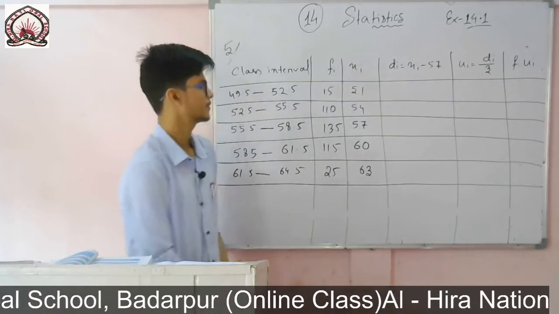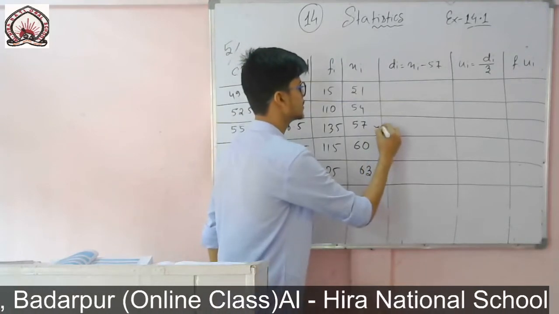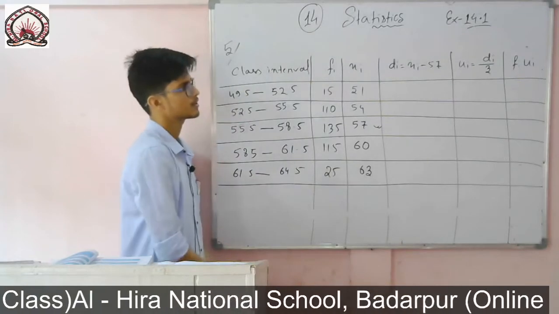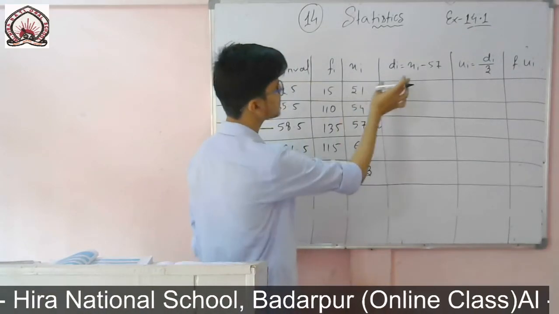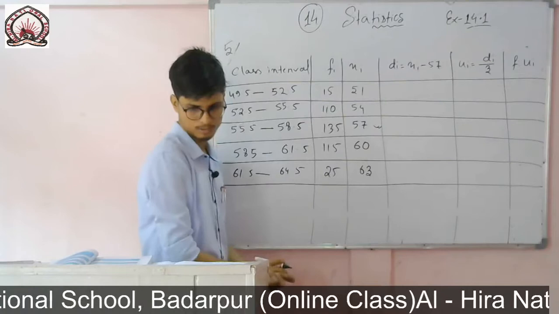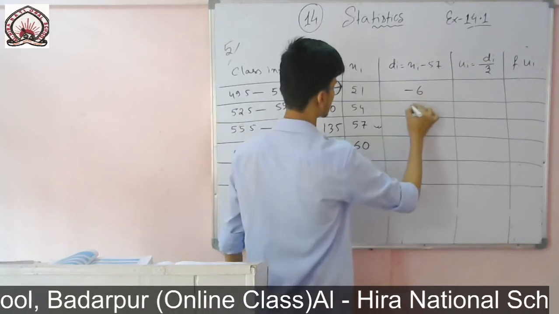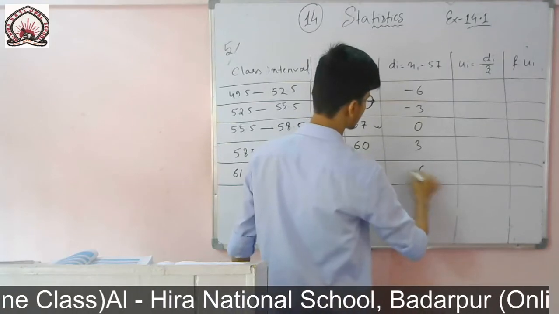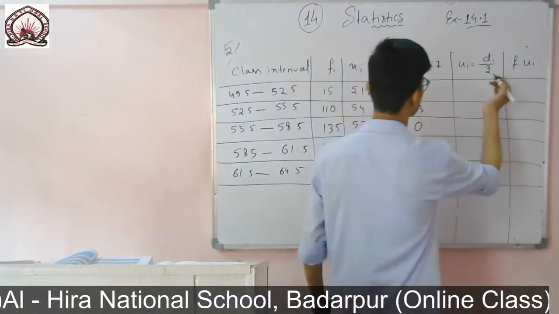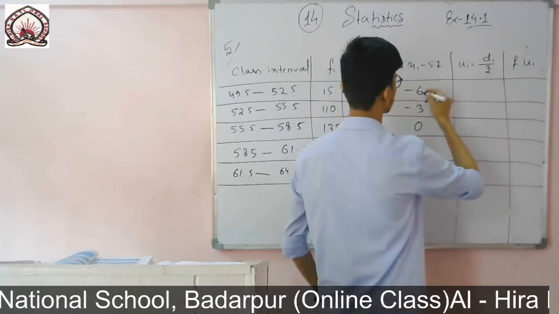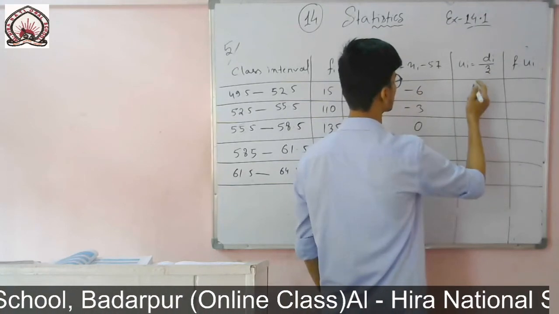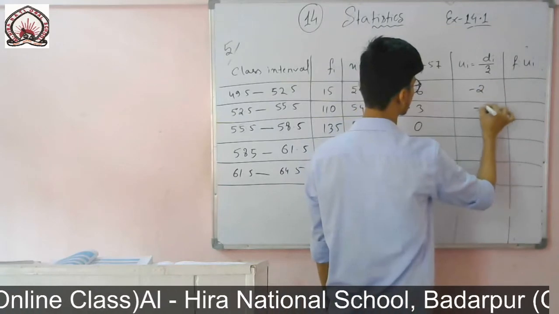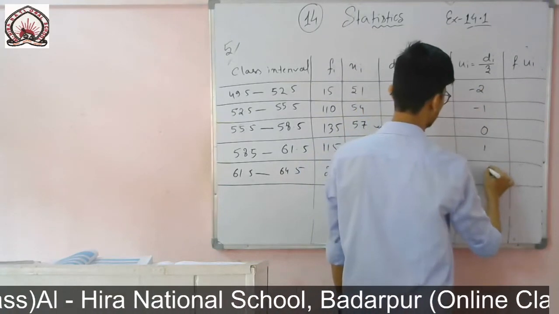So now I have taken this one as the assumed mean. You see it is in the middle. So I have taken this one earlier. So now I will simply, from each and every case, I will deduct 57. So if I subtract 57, it will be minus 6, then minus 3, then 0, then 3, then 6. Then ui, each and every case I have to divide by 3. So minus 6 divided by 3, that means minus 2, minus 1, 0, 1, 2.